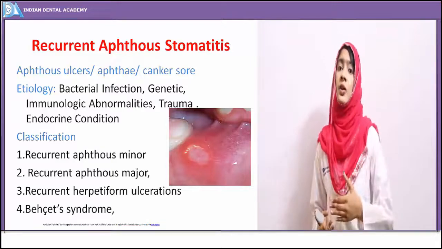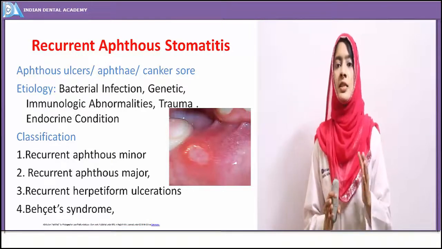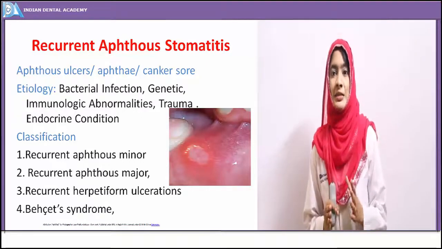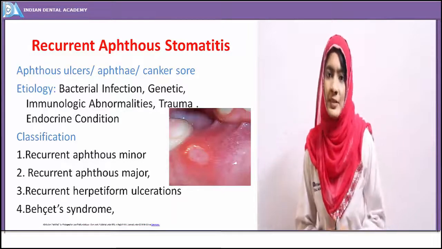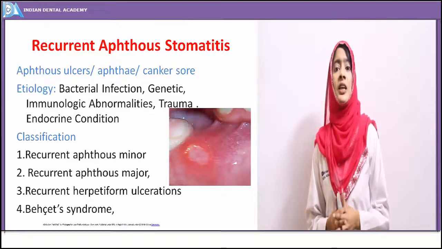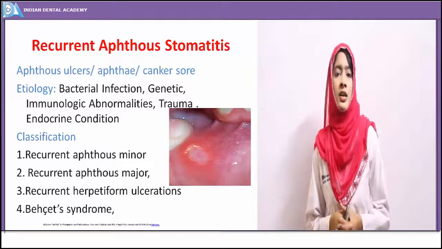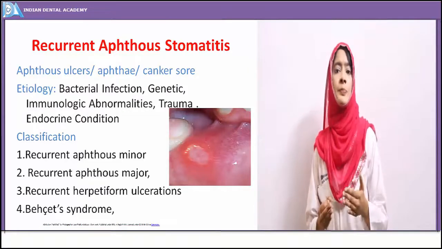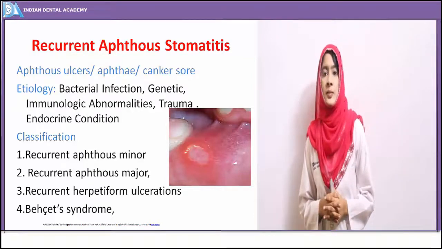A few other authors propose that it is an autoimmune response, but not because of a central immunologic fault. That is, though there may not be any foreign substance entering, the oral epithelium is irritated, and that leads to production of inflammatory mediators, antibodies, and production of the ulcer. So that's the immunologic abnormality.